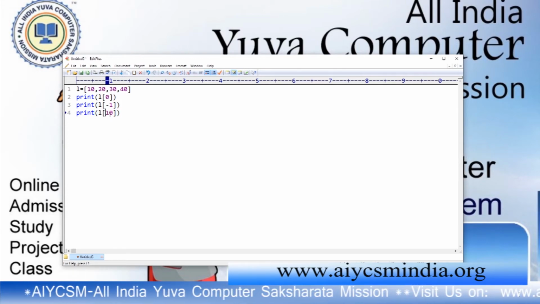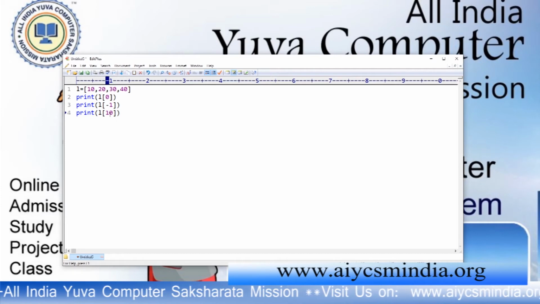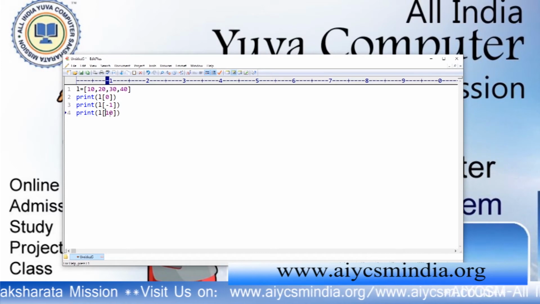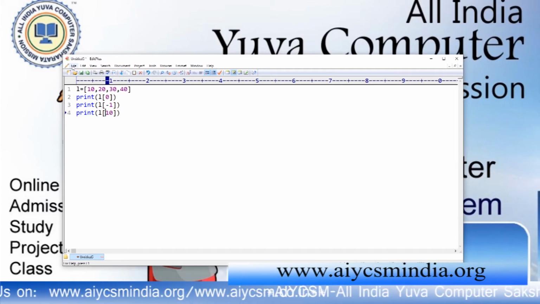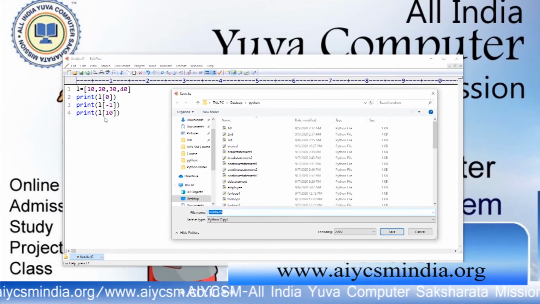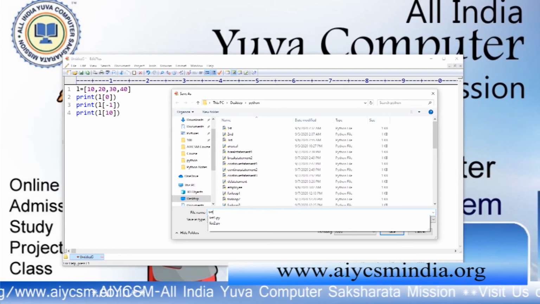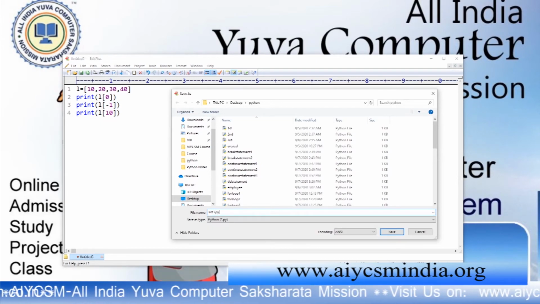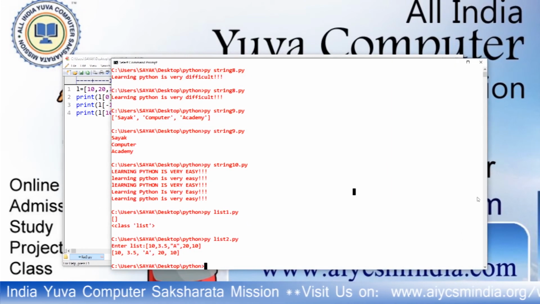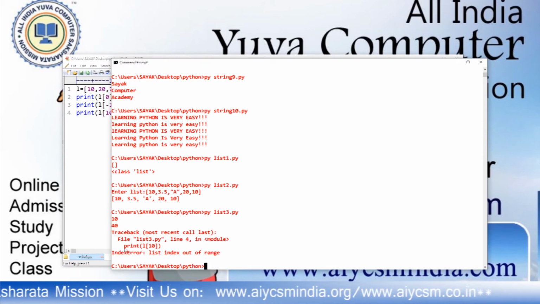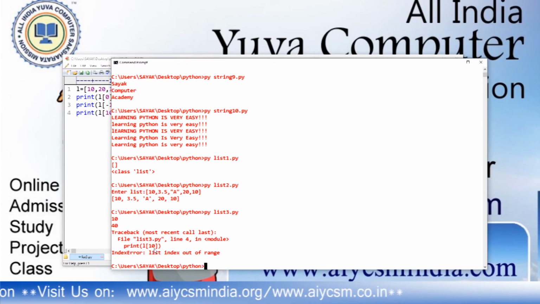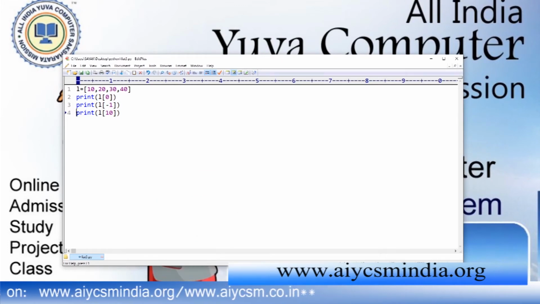Slicing doesn't return any error. If you want to slice some values out of the range, then it will always calculate to the end, but it doesn't return any index error. You can see it in this one. This line will produce an error. List3.py. Save it and run it. Look at that. This fourth line created an error because you cannot print an element which is not in the range of a list.